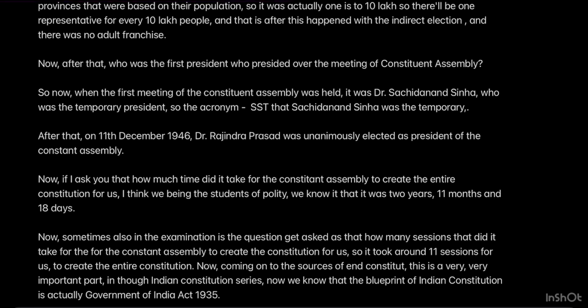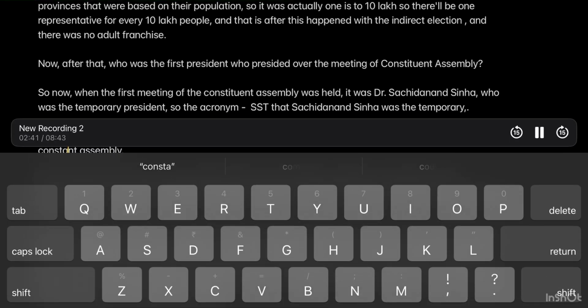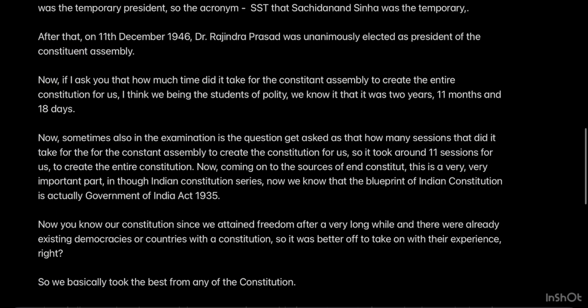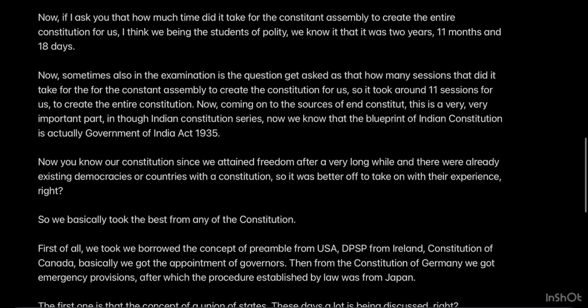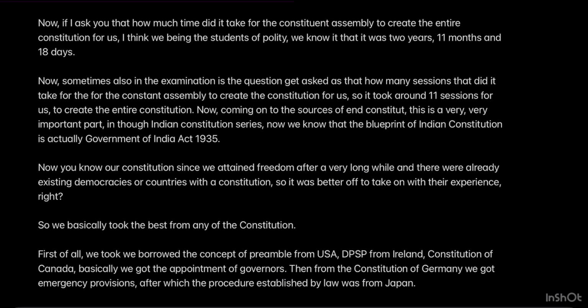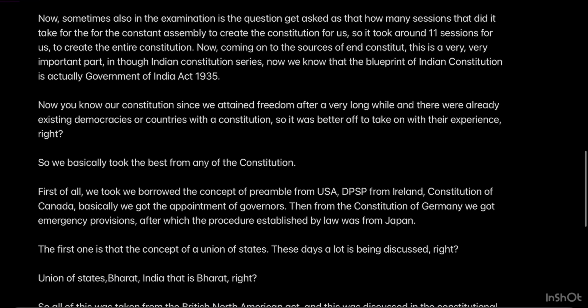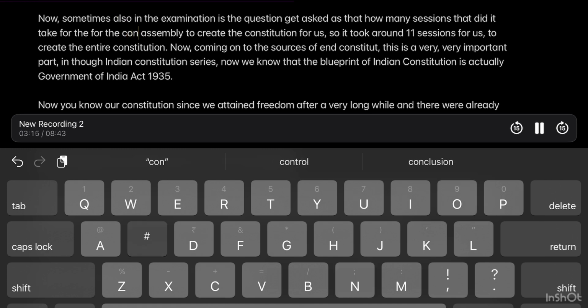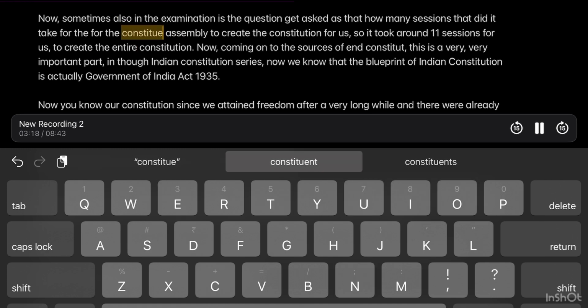After that, on 11th December 1946, Dr. Rajendra Prasad was unanimously elected as president of the Constituent Assembly. Now, if I ask you how much time did it take for the Constituent Assembly to create the entire constitution for us, I think we being the students of polity, we know it, that it was 2 years, 11 months and 18 days. Now, sometimes also in the examinations, the question gets asked as to how many sessions did it take for the Constituent Assembly to create the constitution for us? So it took around 11 sessions for us to create the entire constitution.